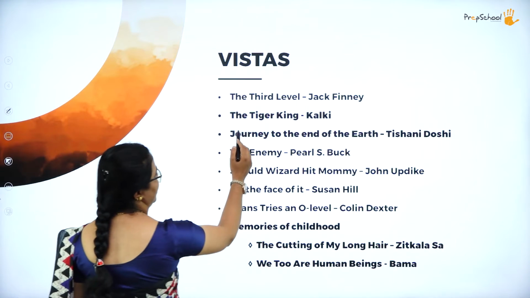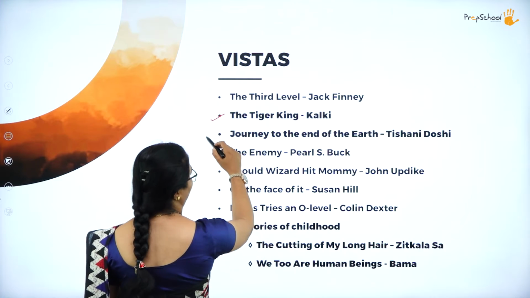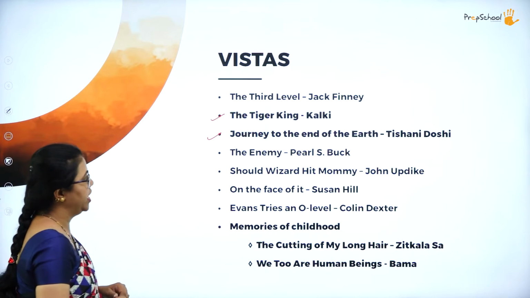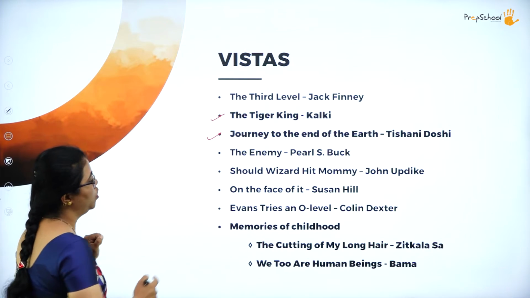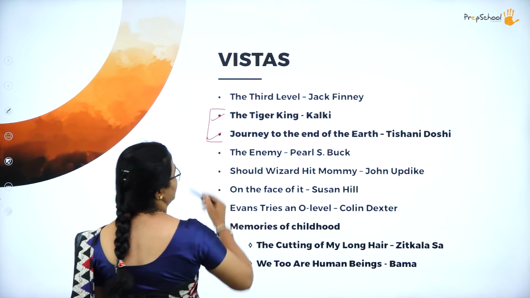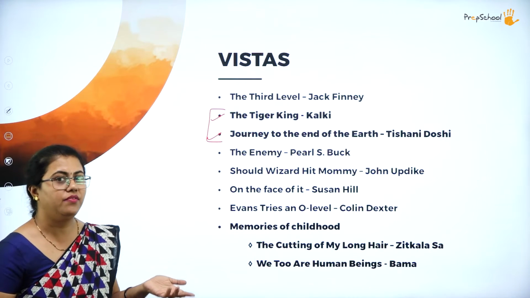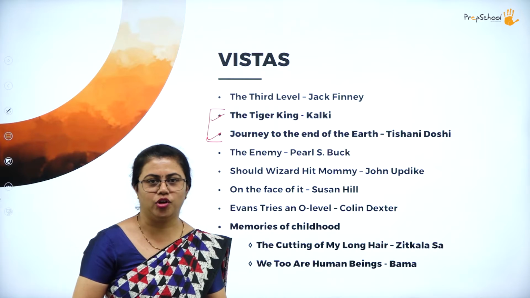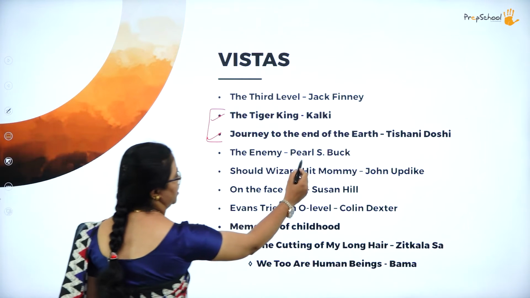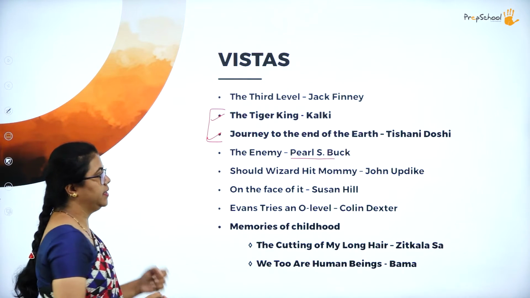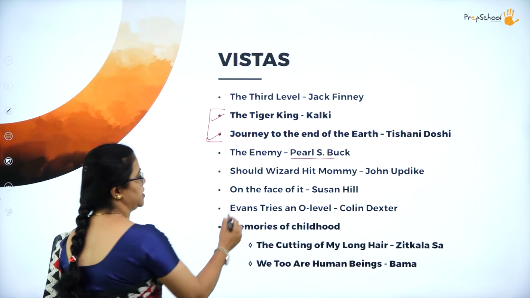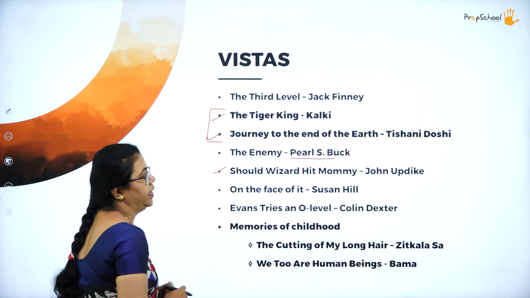Then we have The Tiger King by Kalki, and The Journey to the End of the Earth, which Tishani Doshi has written. Here you can see it is highlighted: these two were not included in the previous year's curriculum. Next we have The Enemy written by Pearl S. Buck. Then we have John Updike's story, Should Wizard Hit Mommy?